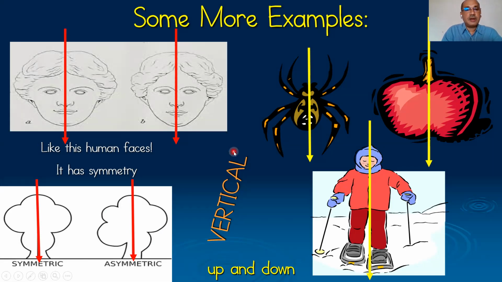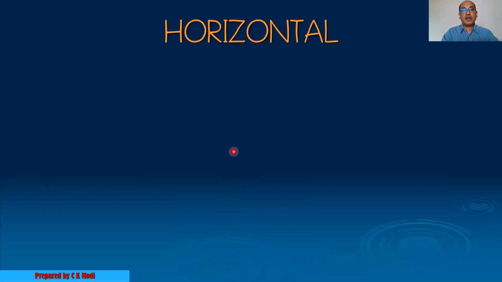Now this is a vertical line. When the vertical line passes through the center of that molecule and divides it into two parts, and both these parts are mirror images of each other, then we can say that it is symmetrical in nature, right? Now horizontal lines.